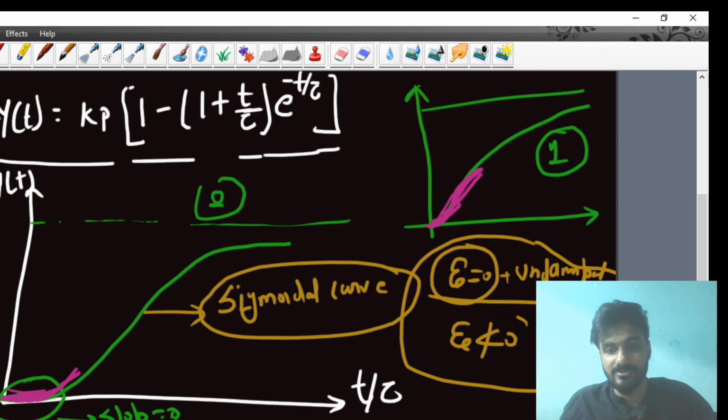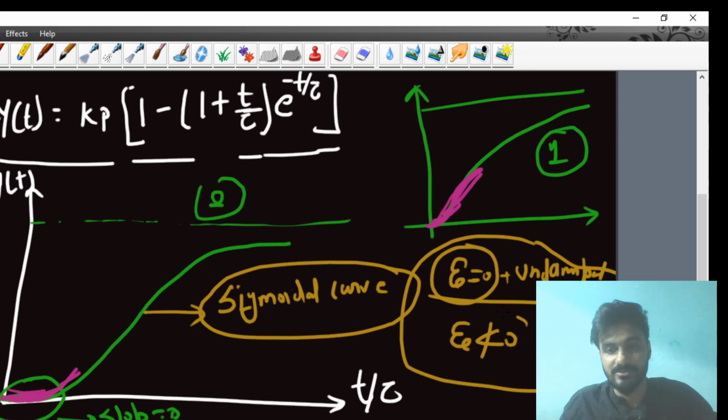It's very important, and GATE frequently asks these types of questions each and every year. Now understand one thing, this is the first tank and this is our second tank. Here the volumetric flow rate Q0 enters the first tank. Q1 goes out from the first tank, and Q2 goes out from the second tank. The liquid level holdup maintained in the first tank is capital H1, and in the second tank it is capital H2. The area of cross section of the first tank is A1 and of the second tank is A2.